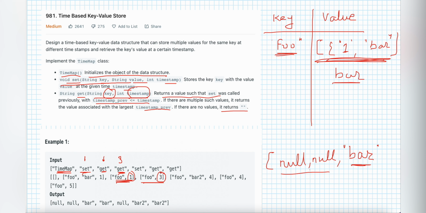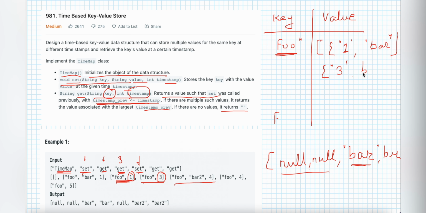So as of now we don't have 3. So they have given 3 as a timestamp. As you know, in the condition itself they have mentioned that the current timestamp should be greater than or equal to. So it's a greater than, and we found one property, and the value is bar. So again we'll insert bar in our list, and again they are calling one set method where they are passing these 3 values. Okay, so again they are passing one more property.